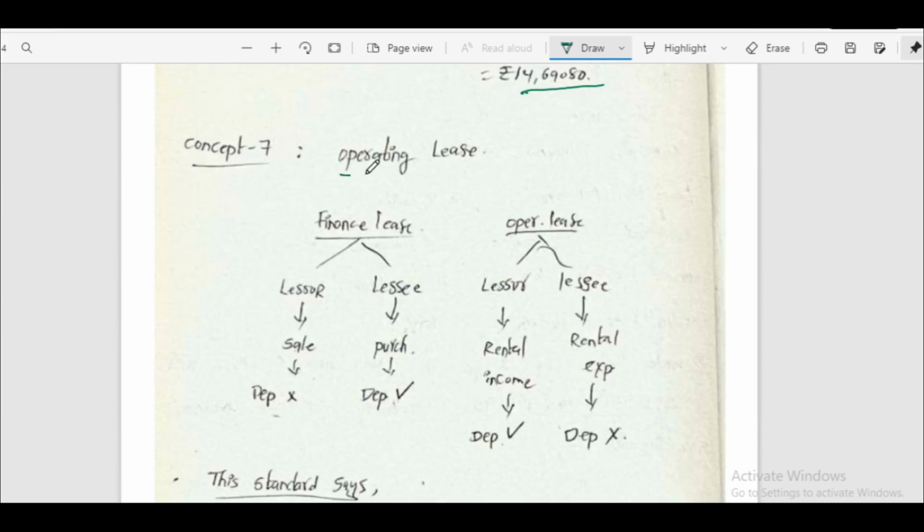Concept 7, operating lease. In case of finance lease, lessor will record it as sale. He will not charge depreciation on the asset. But lessee will treat it as a purchase and he will charge depreciation. In case of operating lease, lessor will treat it as rental income and he will charge depreciation. Lessee will treat the lease transaction as rental expense and he'll not charge depreciation. Here, in finance lease, lessee will claim depreciation, but in operating lease, lessor will claim depreciation.